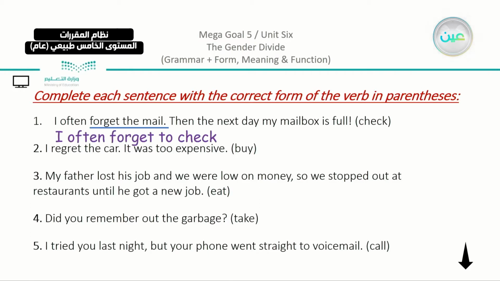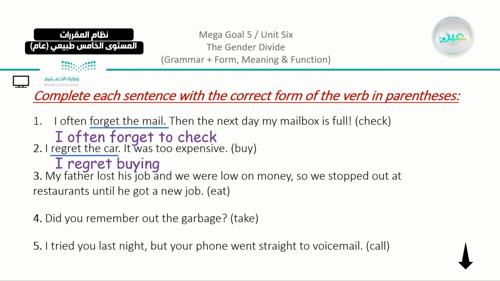The second one: "I regret the car. It was too expensive." First of all, we have here the verb regret, and we have here buy. Now, you regret doing something that happened in the past. Here we can use the gerund and say, "I regret buying the car."